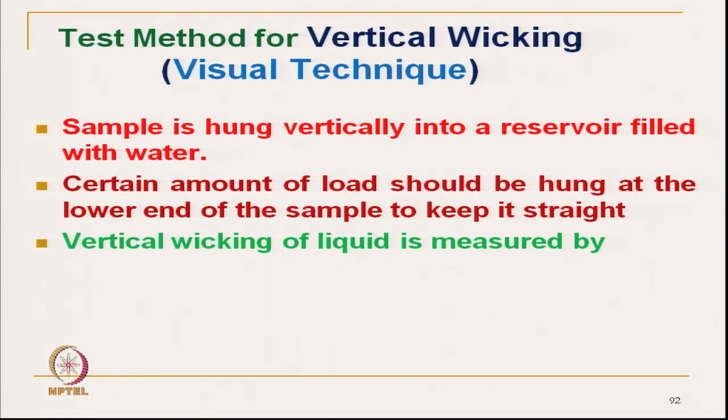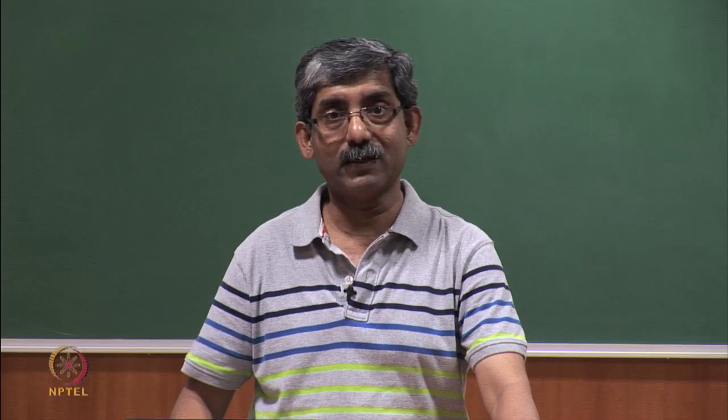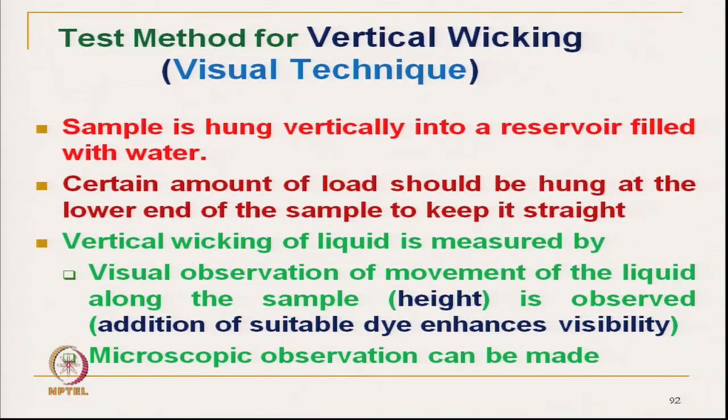Vertical wicking of liquid is measured by visual observation of the movement of liquid along the sample, that is, the height it is reaching. Sometimes the color is not clearly visible, so some dye may be added to enhance visibility, and microscopic observation can also be made to get accurate results.